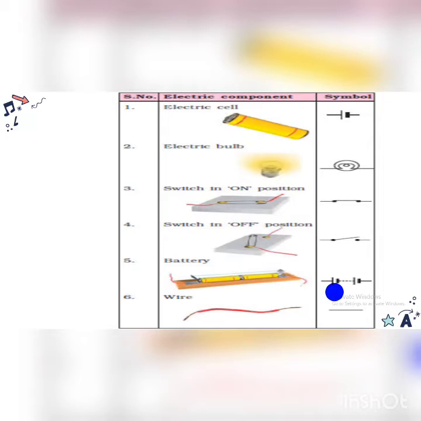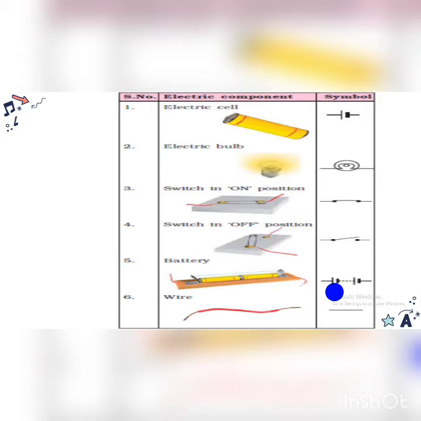It is considered a circuit diagram. What is a circuit diagram? Let me once again repeat it. A circuit diagram means the schematic diagram in which all the electric components are mentioned in a symbolic manner. That is known as a circuit diagram.